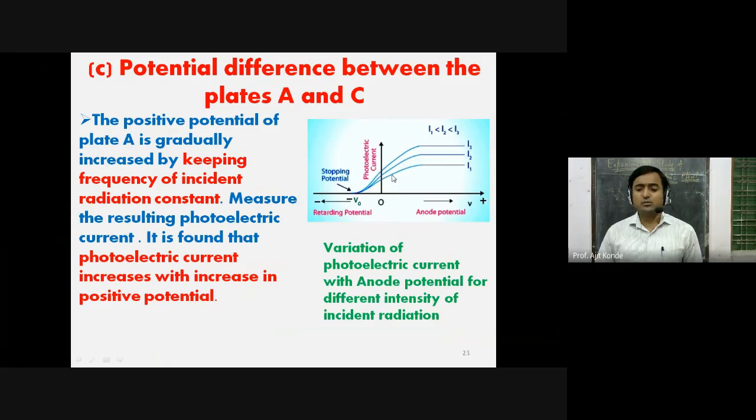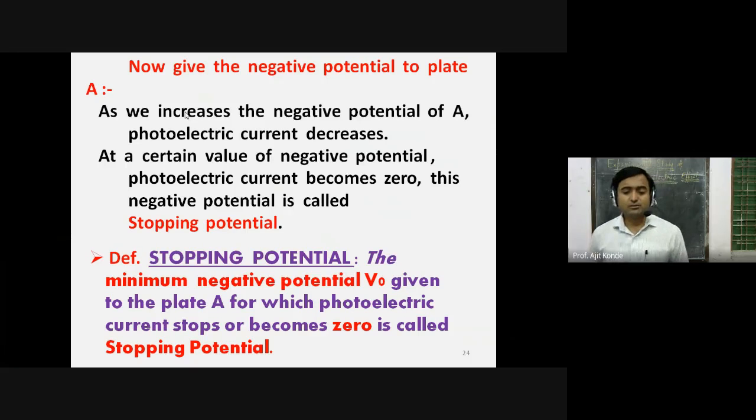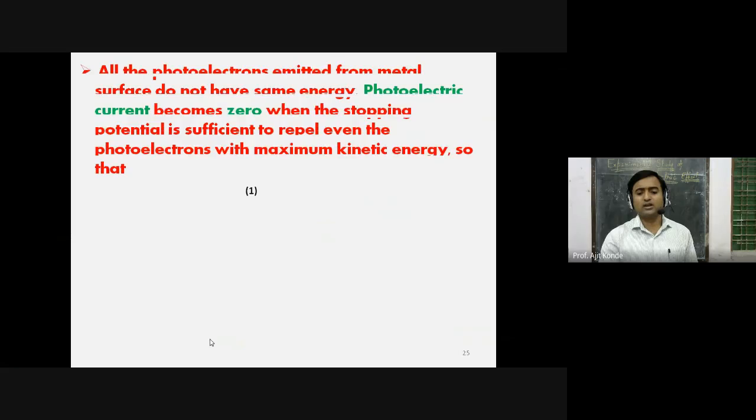But see over here on the left hand side, stopping potential is same. Stopping potential is same. For all three cases, the current is increasing as we increase the anode potential. But stopping potential is constant. Then by this, what can you say? The stopping potential is independent of this potential which we have seen. The minimum negative potential V naught given to a plate A for which photoelectric current stops or becomes zero is called it as stopping potential.